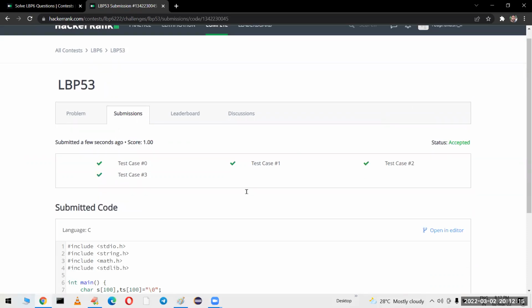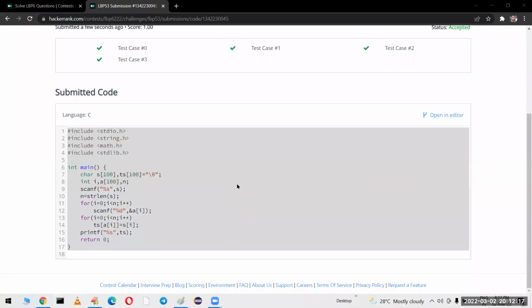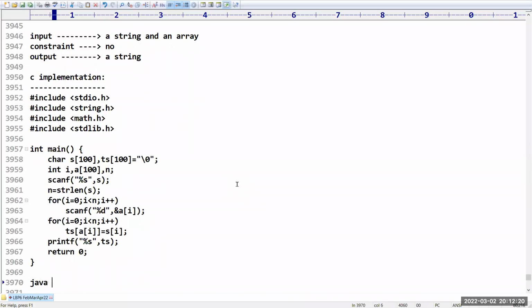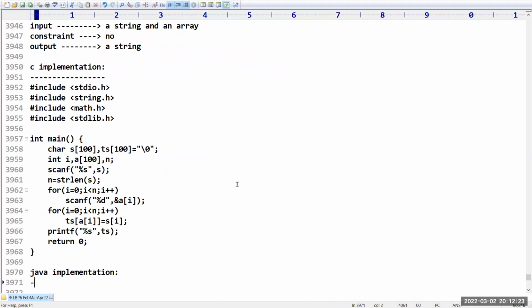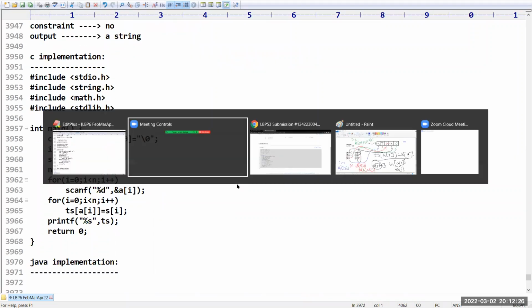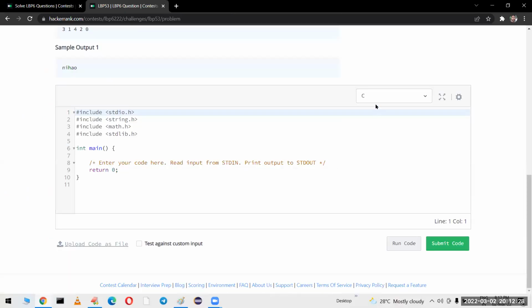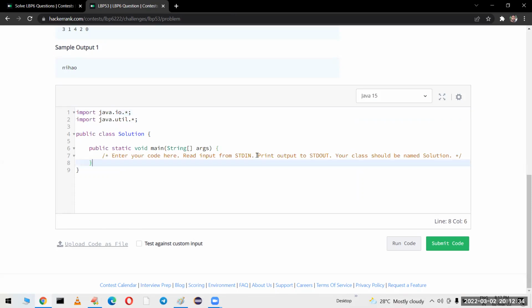So this is nothing but what we have in C language. Let me take Java implementation. I want to solve this problem by using Java. So Scanner obj is equal to new Scanner of System.in. Okay. What is our next requirement? So we have to take a string. String s is equal to obj.nextLine().